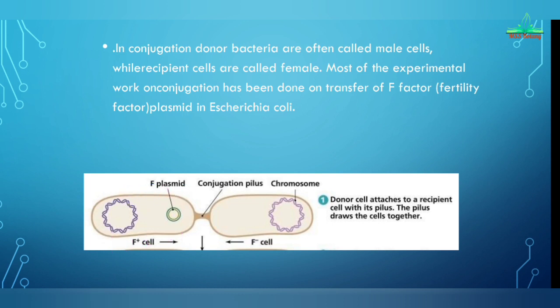At the time of conjugation, these pili form a tube and draw the cells together, and with the help of these pili they attach to each other, and through that tube the genetic material is transferred from one bacterial cell to the other bacterial cell.